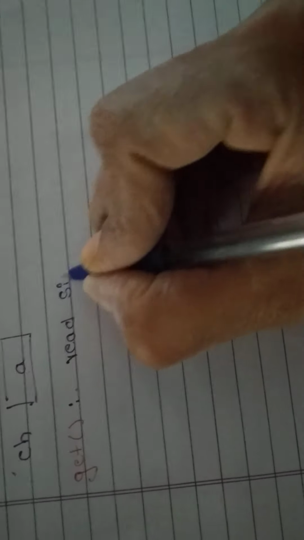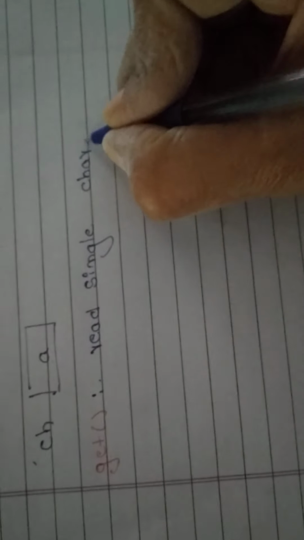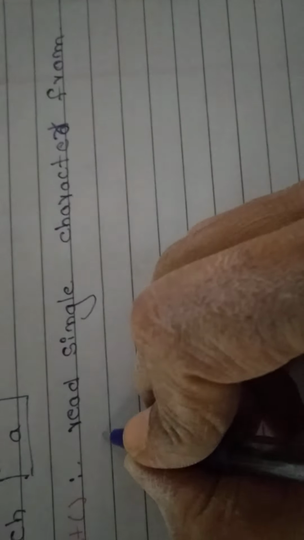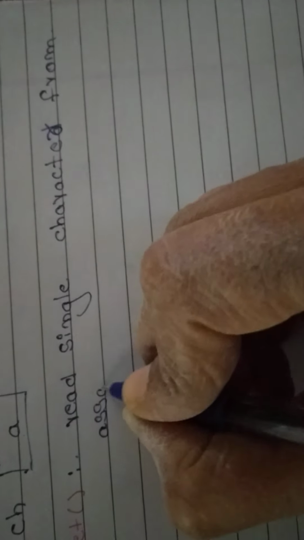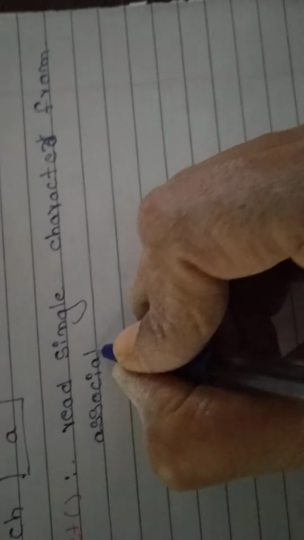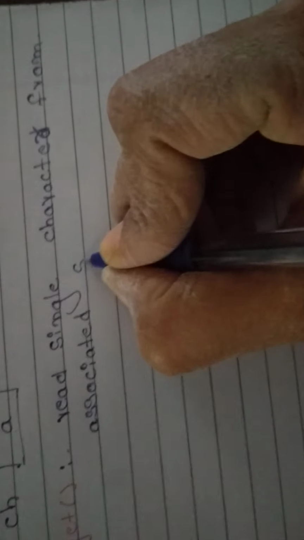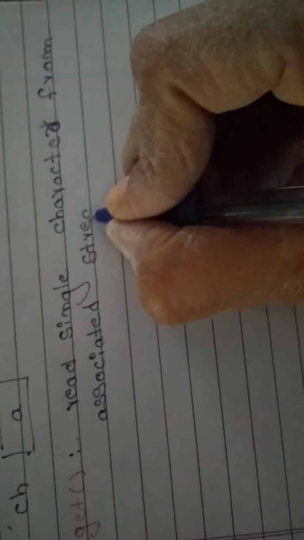What do you mean by get()? Get means to read a single character from the associated stream. Associated stream means already some data is there, and from there we are reading.